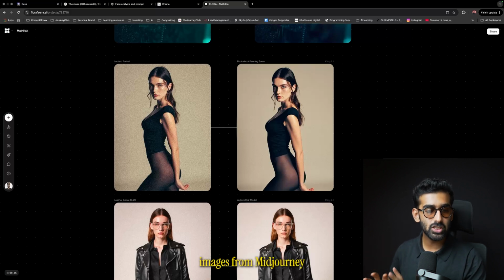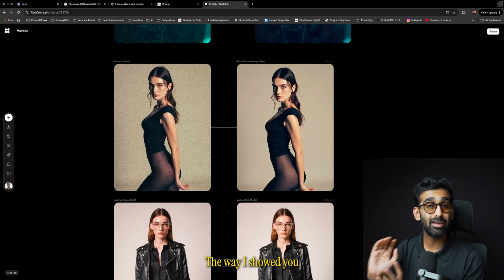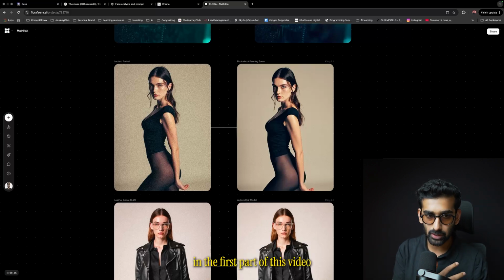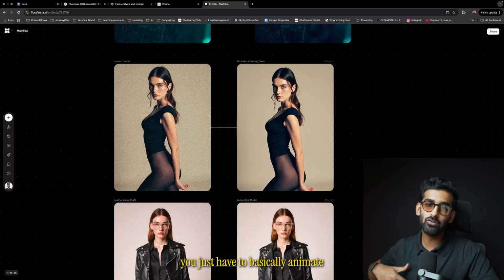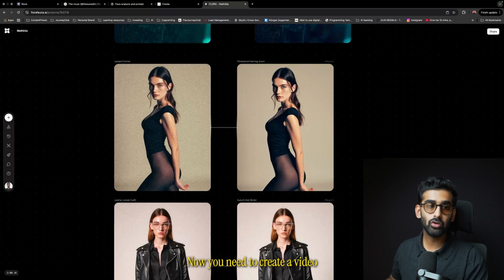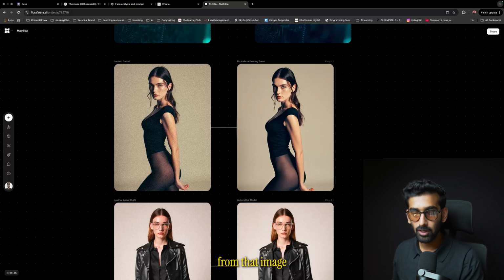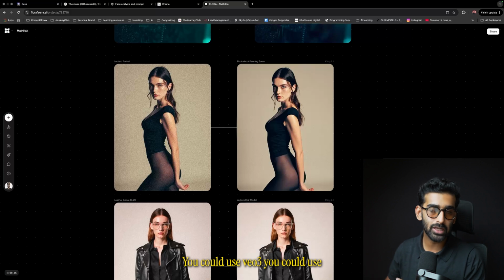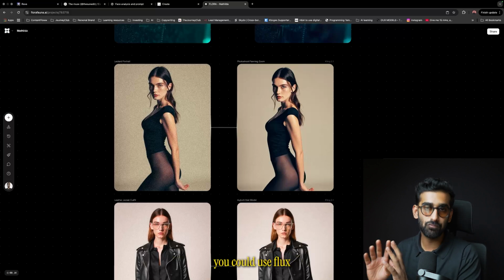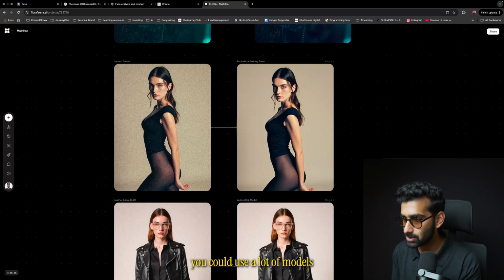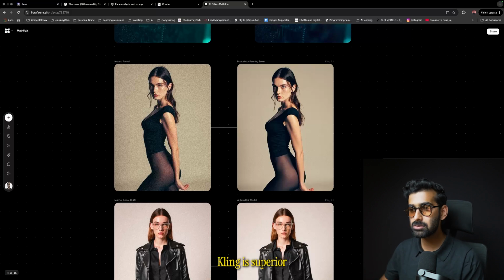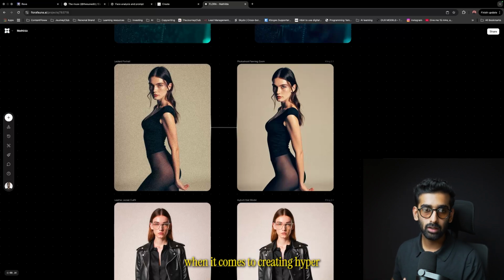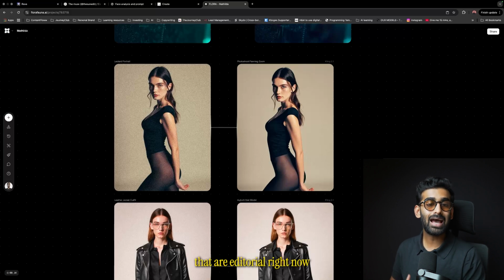Once you have generated images from Midjourney the way I showed you in the first part of this video, now you have the image. Now you just have to basically animate that image. Now you need to create a video from that image. For that, there are a lot of free models you could use. You could use Veo 3, you could use Kling, you could use Seedance, you could use Flux, you could use a lot of models, right? But I feel Kling is superior when it comes to creating hyper realistic looking videos from the images that are editorial.